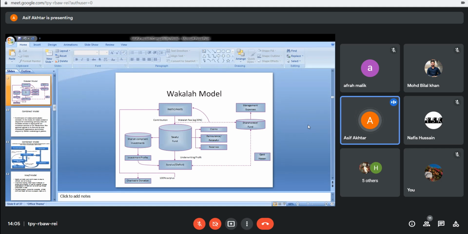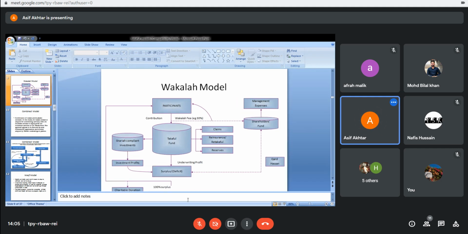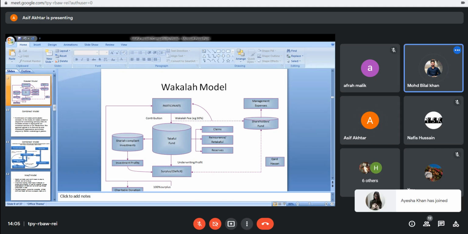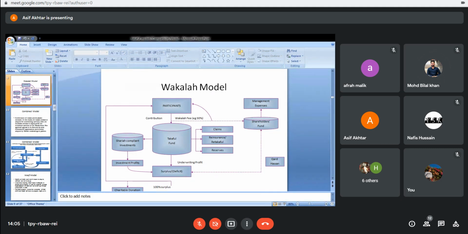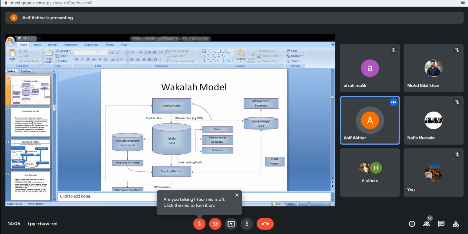Now you can see right in the center stage there is a big diagram where it is written Takaful fund. I will increase the size to make it more clear. Visible? Yes, sir. So see here, we have the Takaful fund, which is created as a pool of investment from participants. Now from there, the entire story starts.